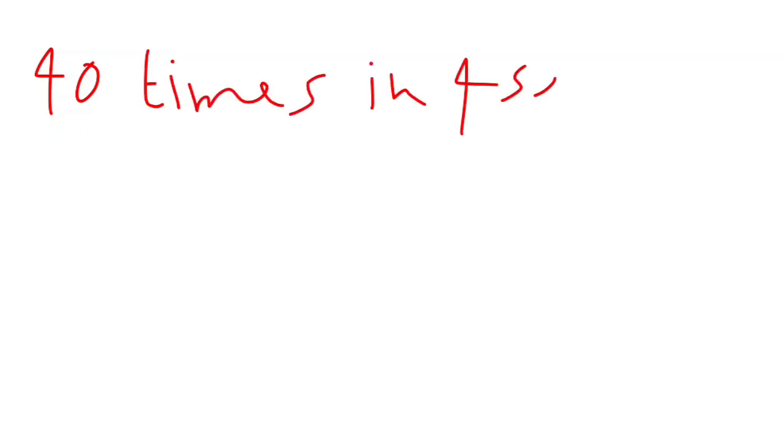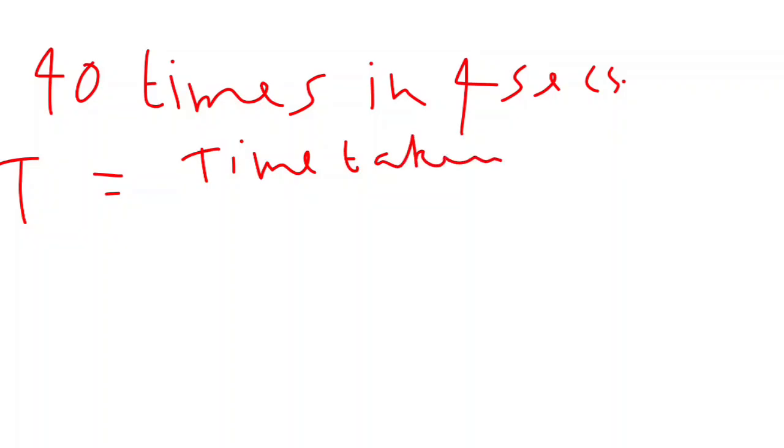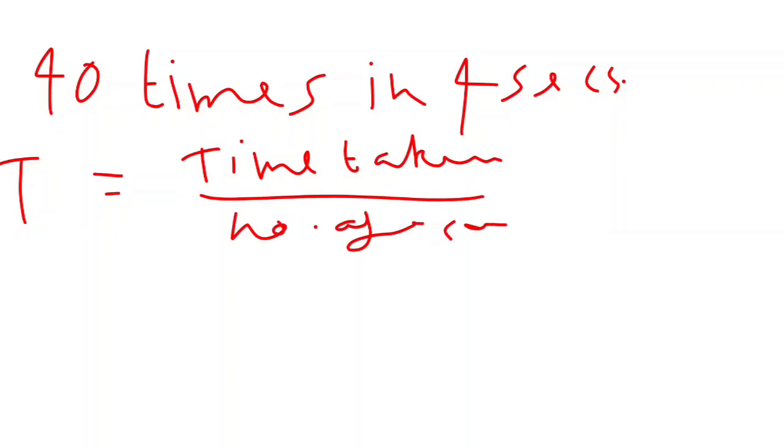Now here is a question. A pendulum oscillates 40 times in 4 seconds. Find its time period and frequency. Time period equals time taken per number of oscillations.